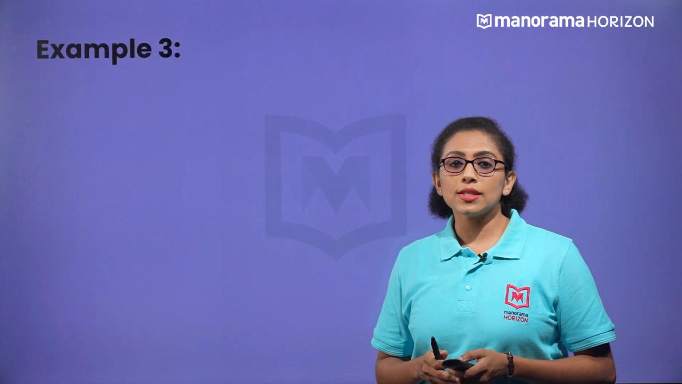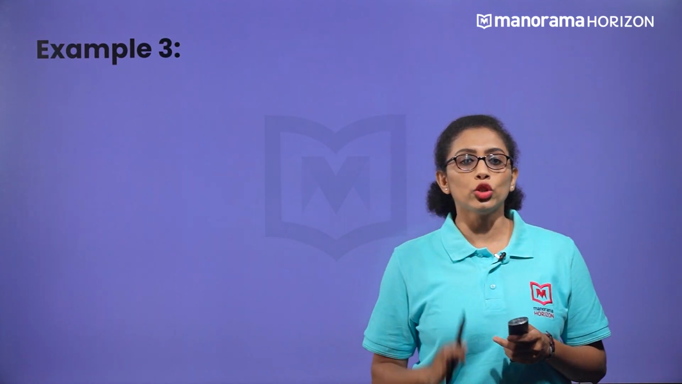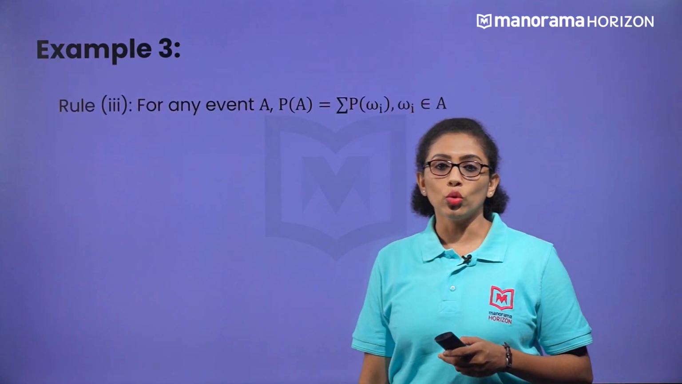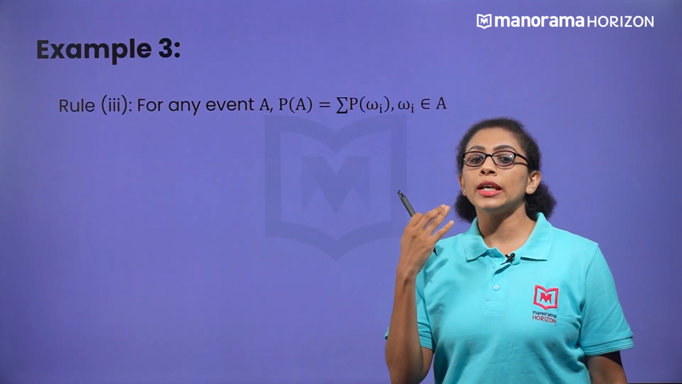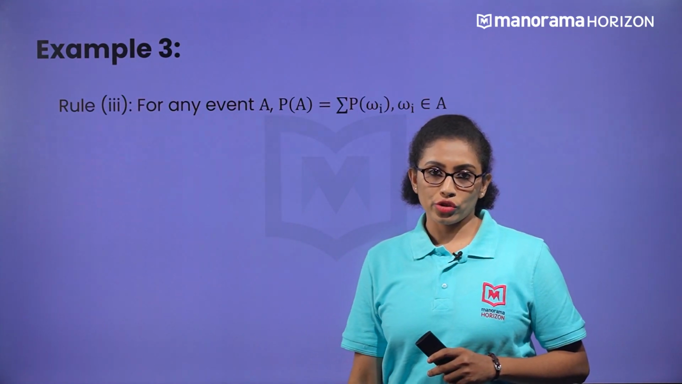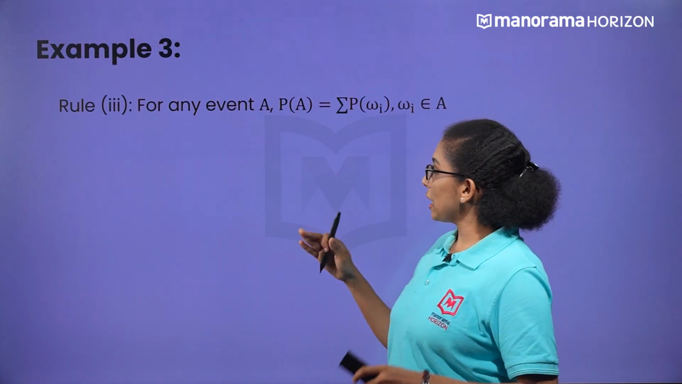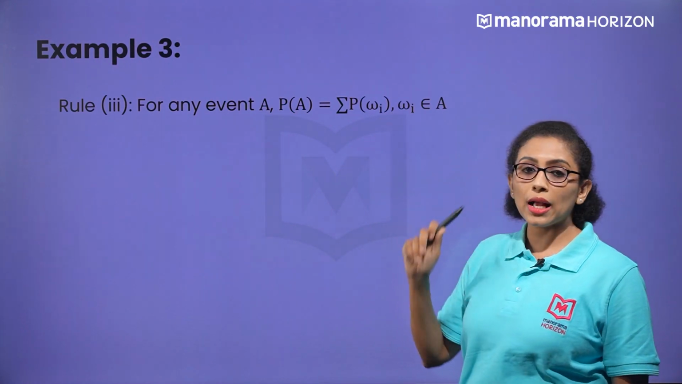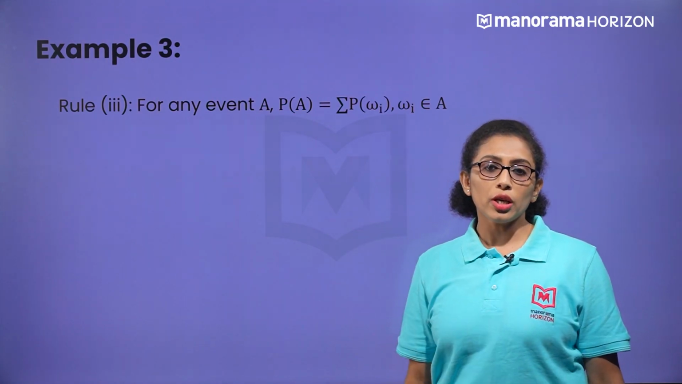Next, we can discuss one more example and from that we can understand the third rule. So here comes the third rule. It is related to the event. We can find the probability of an event by adding the probabilities of the outcomes of an event. If A is an event, P of A will be equal to summation P of omega i, where omega i are the different outcomes of the event.